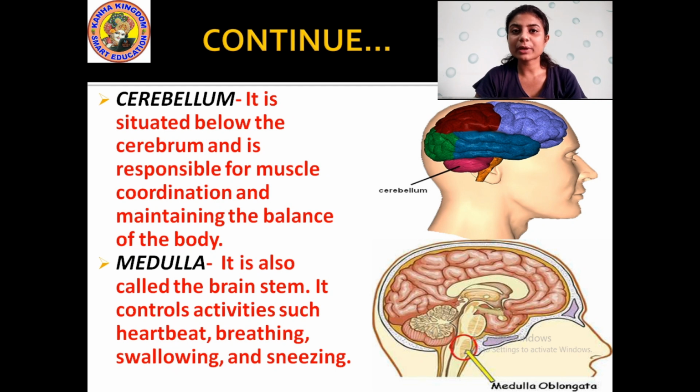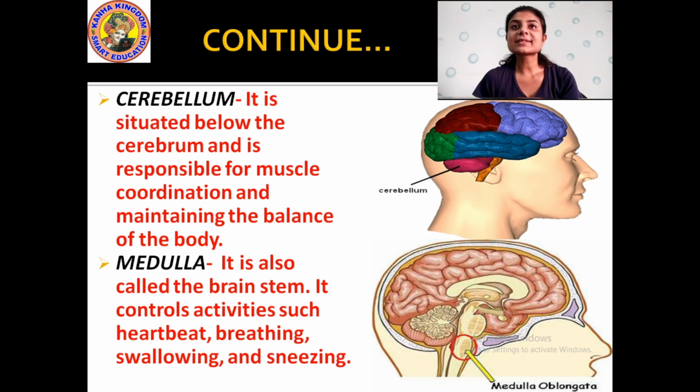How many parts does the brain have? A brain has 3 parts. The first part is cerebrum, which is also the largest part of the human brain. Okay, and it is responsible for learning, for memory, intelligence and logic. And it also controls the functions of the different sense organs.